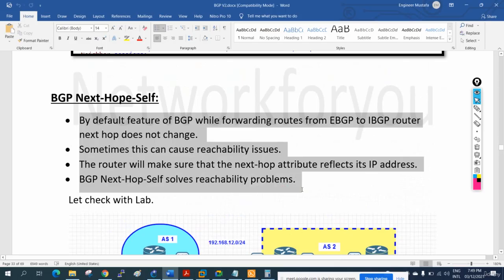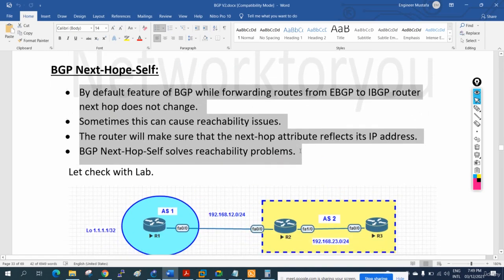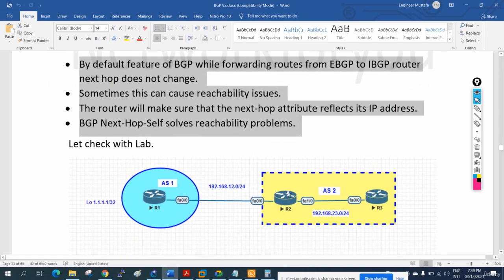So we need to say, by default, the BGP feature while forwarding the routes from the eBGP to the iBGP, the next hop does not change. So we will have the reachability issue. So what we will do, we will run the BGP next hop self command in the R2. So R2 will change the next hop IP from 12.1 to its own IP, so the R3 can send the traffic to R2 and R2 can forward